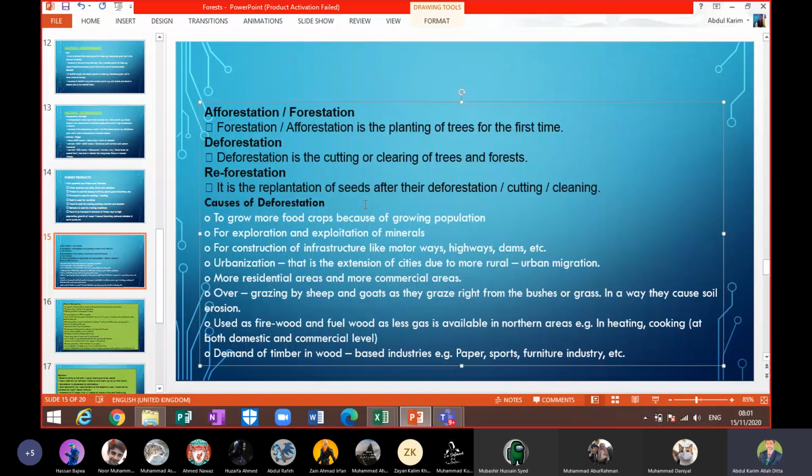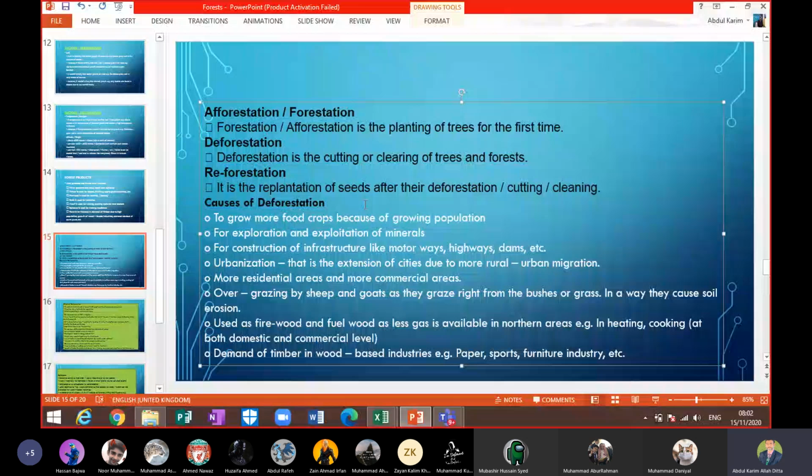Now the second point we have here, the causes of deforestation. You can see that to grow more food crops because of the growing population, we are cutting down the trees. For exploration and exploitation of the minerals: sometimes the minerals are found in the mountainside, where we have a lot of trees. So what do we do there? We also cut down the trees, so that we can explore and extract minerals from that area.